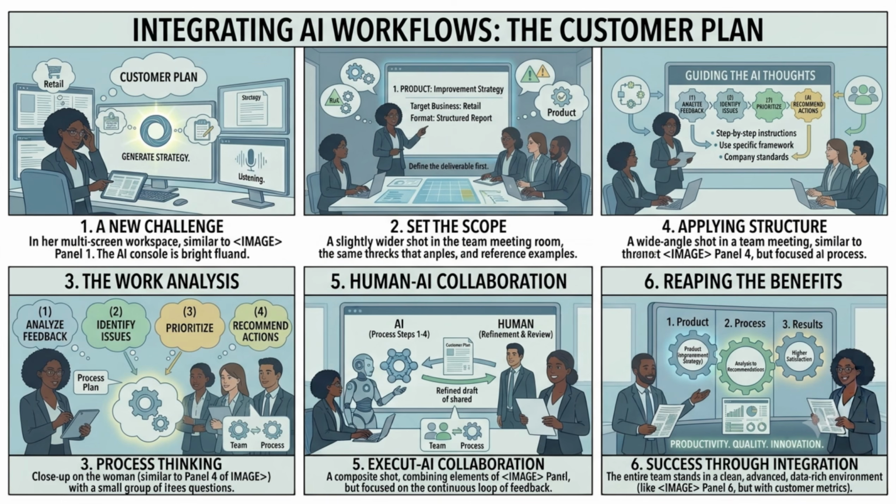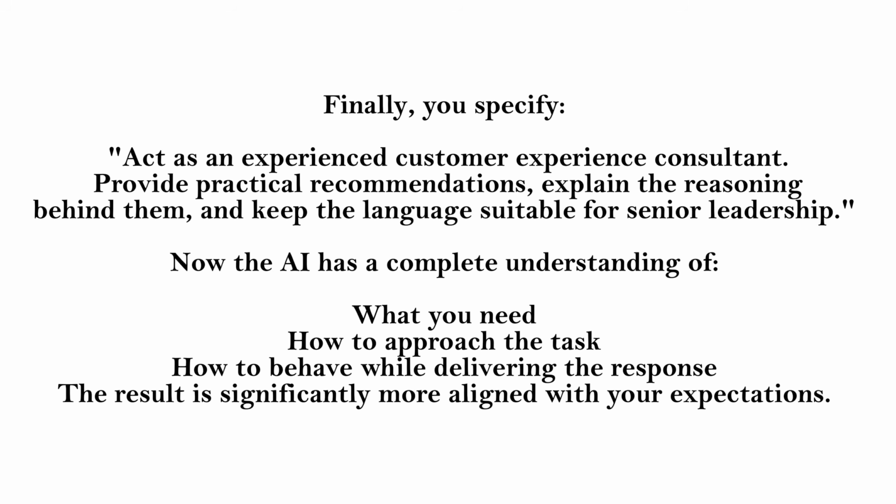Bringing it all together. Let's see how all three concepts work together. Imagine you're creating a customer satisfaction improvement plan. Product description. You tell AI, create a customer satisfaction improvement strategy for a retail business. Process description. You add, analyze customer feedback, identify recurring issues, prioritize improvement opportunities, and recommend actions. Performance description. Finally, you specify, act as an experienced customer experience consultant, provide practical recommendations, explain the reasoning behind them, and keep the language suitable for senior leadership.